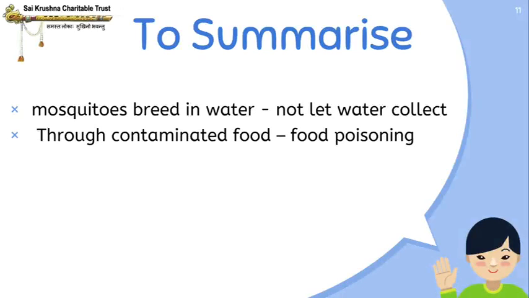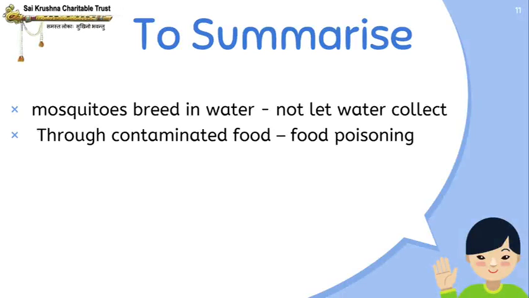And it is very important that we should not let water collect in our surroundings because mosquitoes breed in water. And by keeping our surroundings dry and clean, we can control the spread of malaria and dengue. And another way in which diseases can spread is through consuming contaminated food. If we eat contaminated food, it will cause food poisoning.